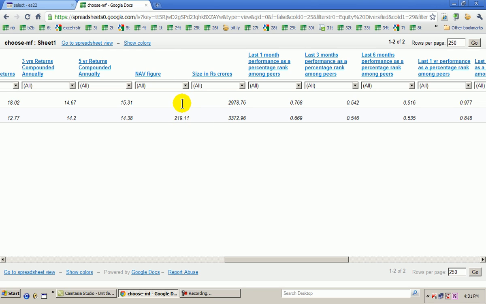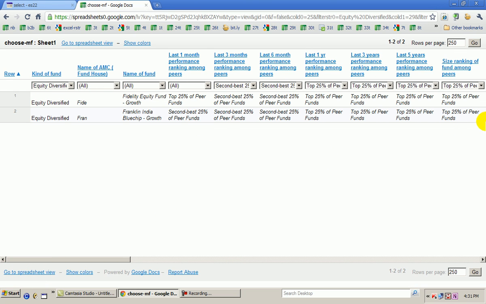Please cross check that. Cross check the NAV figures as of today, or rather yesterday's NAV figures, which will be there on mutualfundsindia.com or amfiindia.com. So these are real time figures which you as a customer can look at at any point of time and shortlist on the basis of your requirements, whatever kind of fund you need.